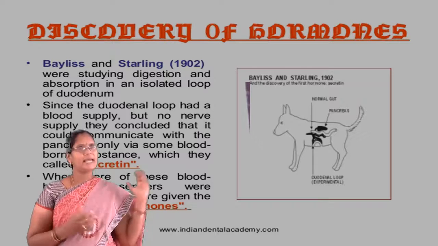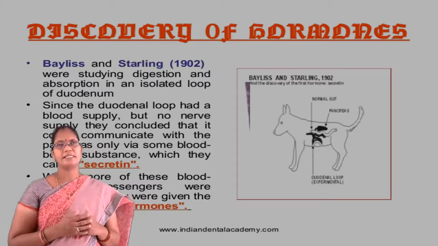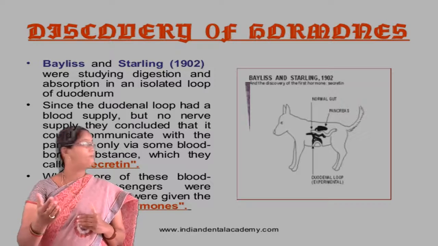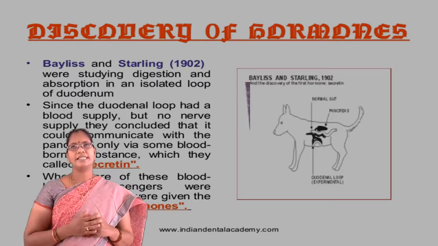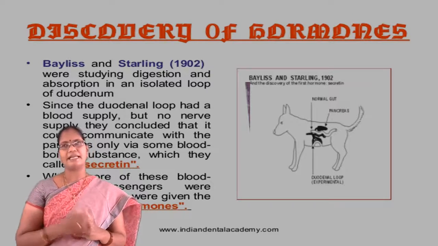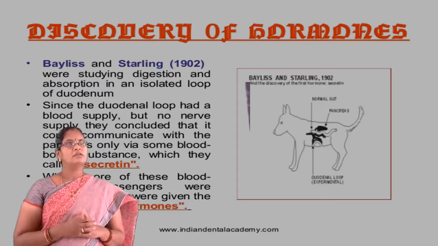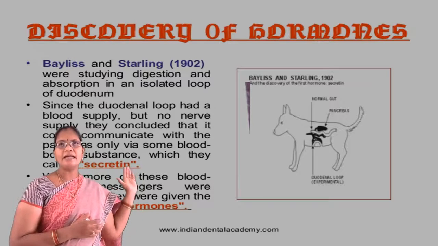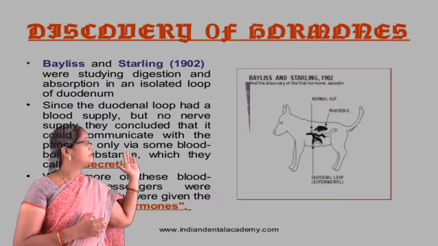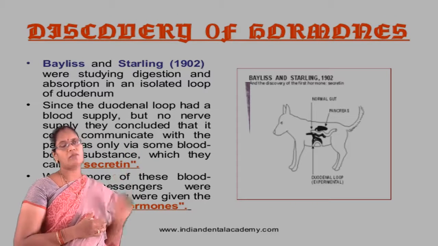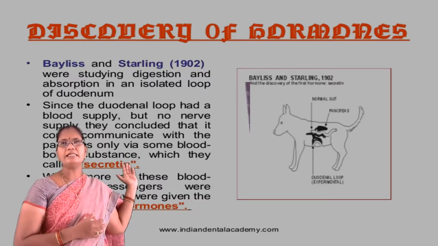Now they identified these substances, and they termed secretin a hormone. So this is about the discovery of the hormone by Bayliss and Starling.